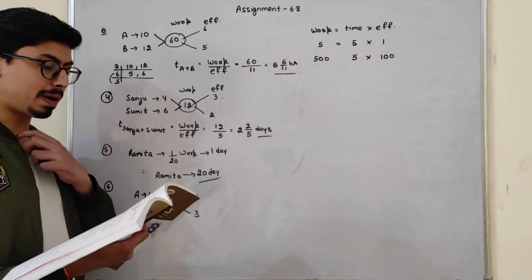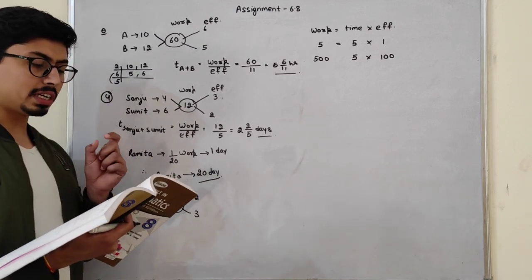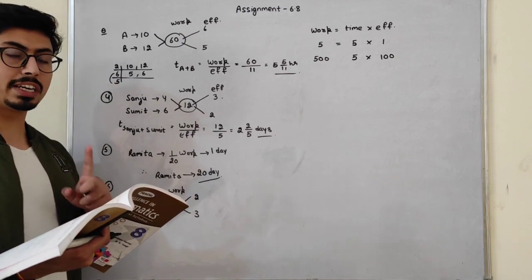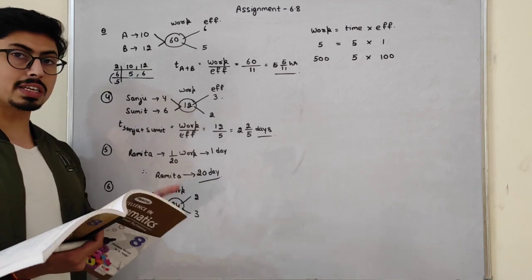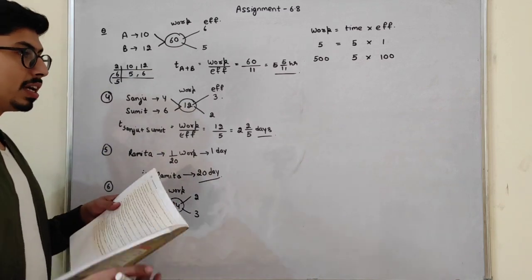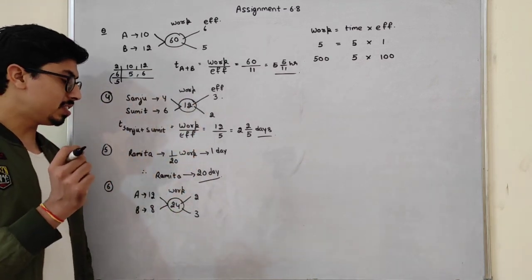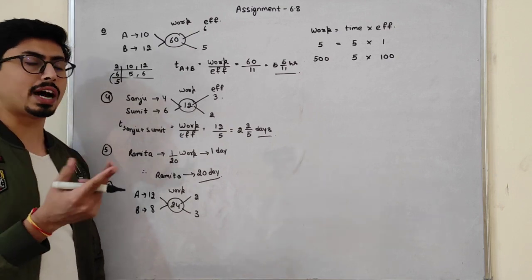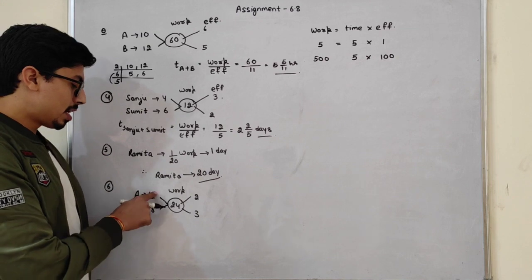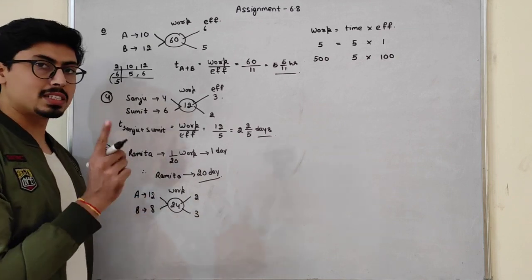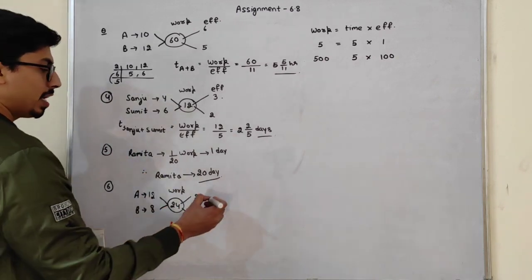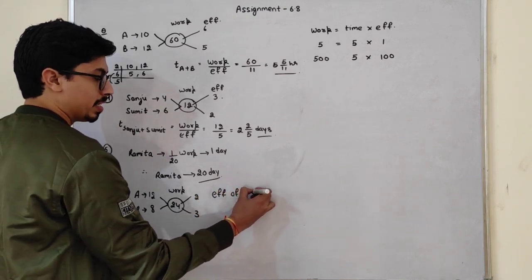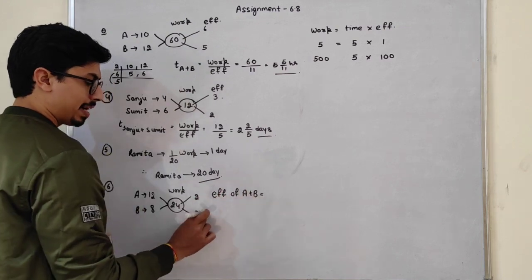So students, what part of the work will they all together complete in one day? See, efficiency is always the part done in one day or one hour. The efficiency of A plus B is 5.